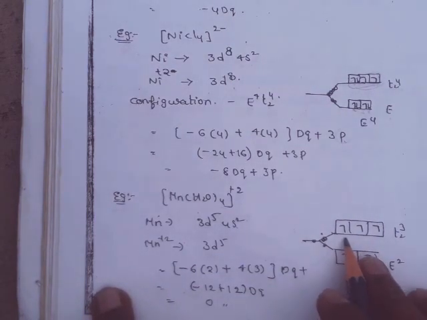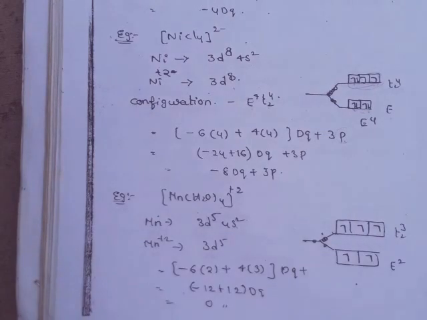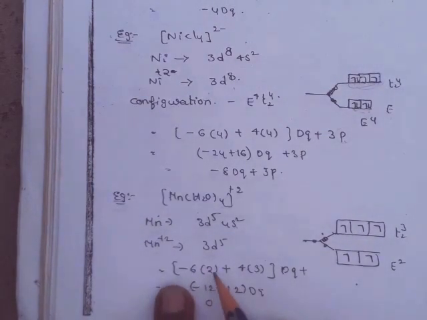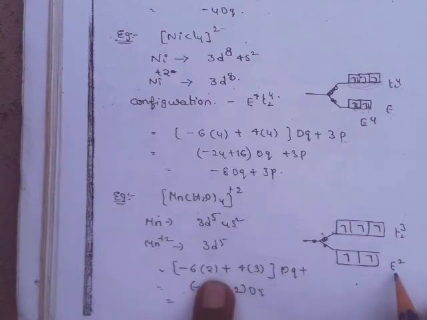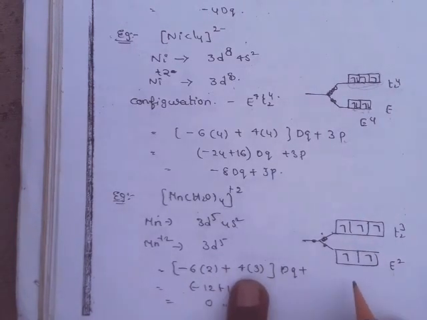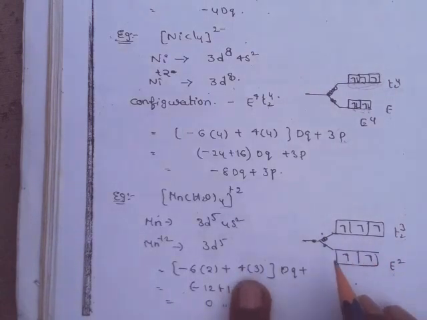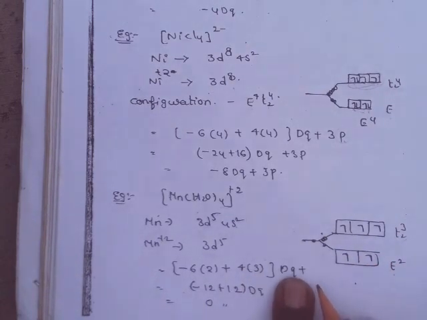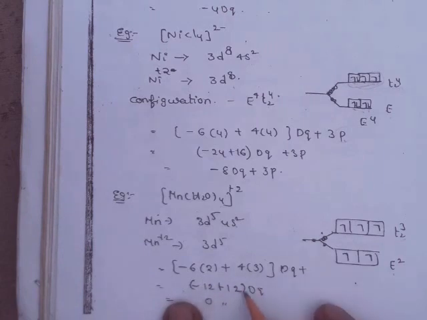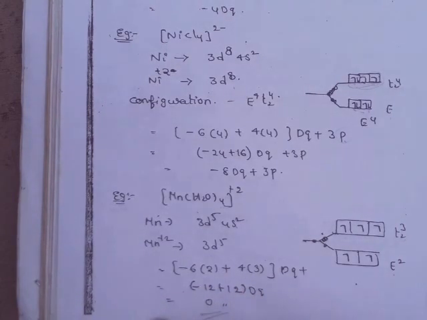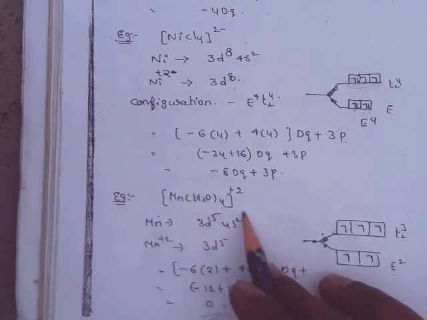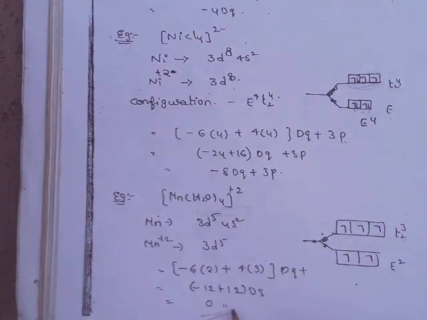Then the third, fourth and fifth electrons occupy T2 orbitals. So minus 6 into how many electrons are there in the E set? 2 electrons. Plus 4 into how many electrons are there in the T2 set? 1, 2, 3 electrons into dq. So minus 12 plus 12 dq. So finally for this complex the CFSE value is 0.